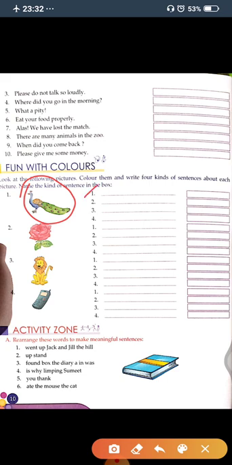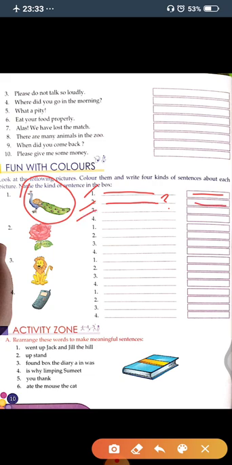So first one, in first one you will write, peacock is very beautiful. So this is a statement sentence, so you will fill here a statement. Okay, now second one, is this peacock? And at last you will give a question mark. So this sentence is a question sentence, so you will write here question sentence.